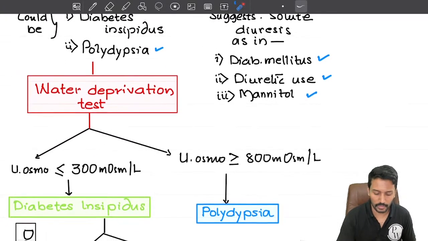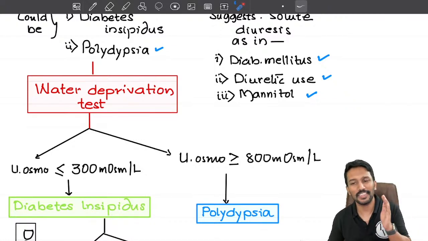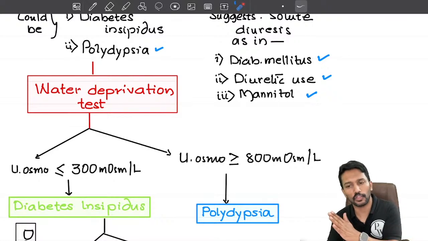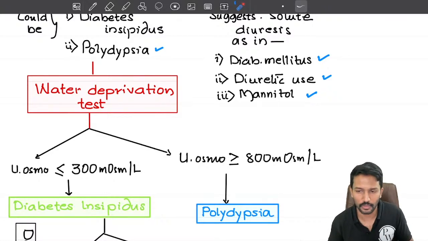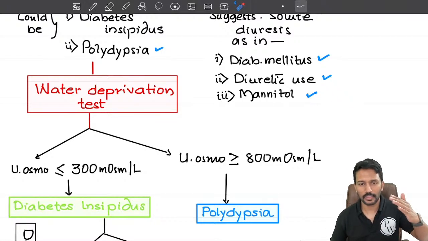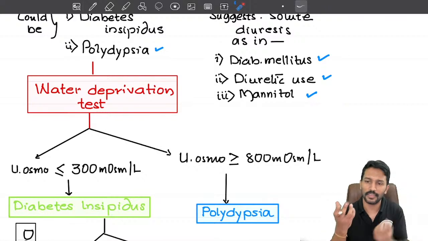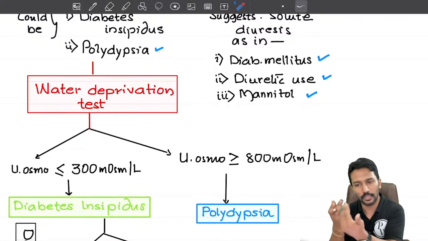Now how do I further differentiate between these two? I do a test called the water deprivation test. So I stop the patient from drinking water. Okay. So if the patient has polydipsia, tell me what will happen to urine osmolality after I have stopped him drinking water. His problem was, in a primary polydipsia case, he was drinking too much. That is why his plasma was getting diluted. That's why the body was losing too much water in urine.